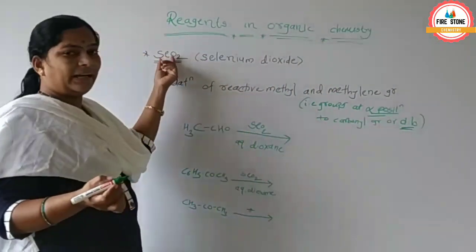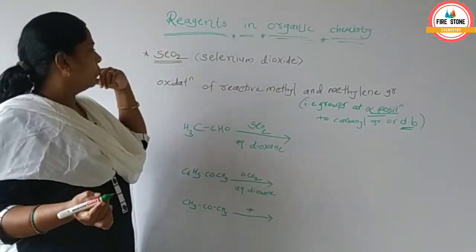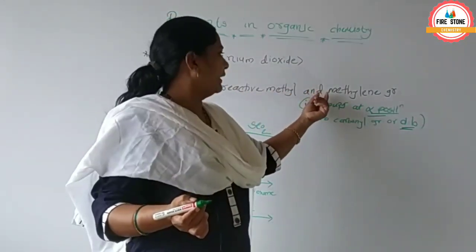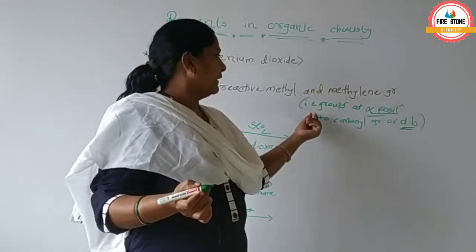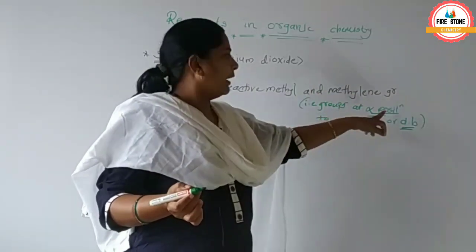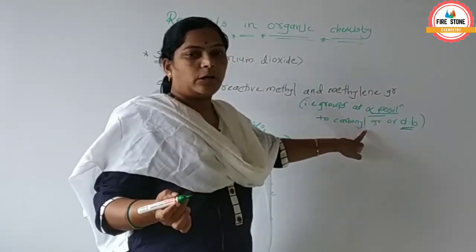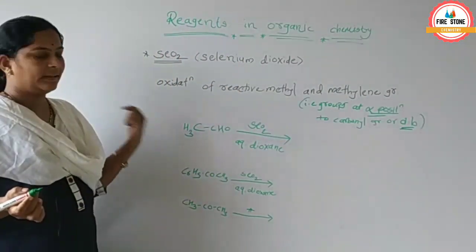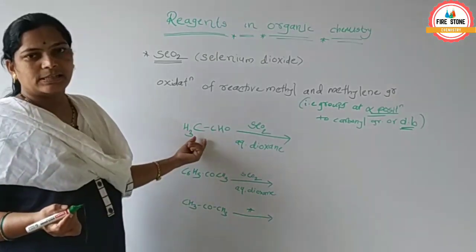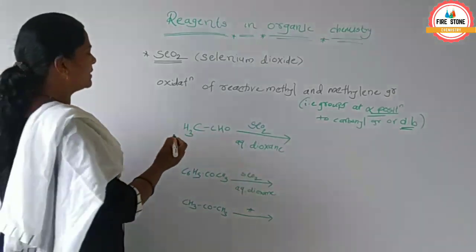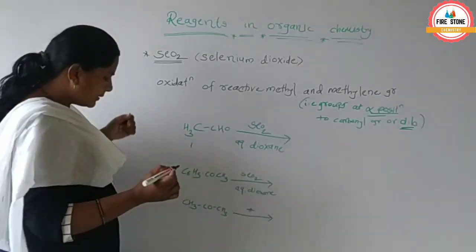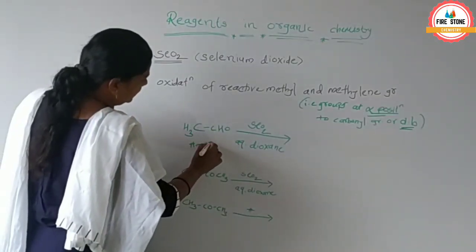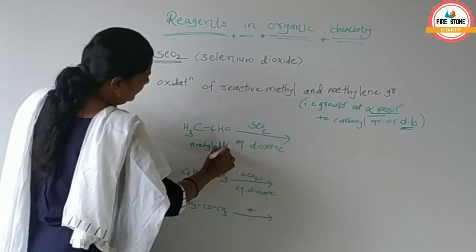Selenium dioxide is used for this oxidation. See the first example, CH3CHO, which is acetaldehyde.